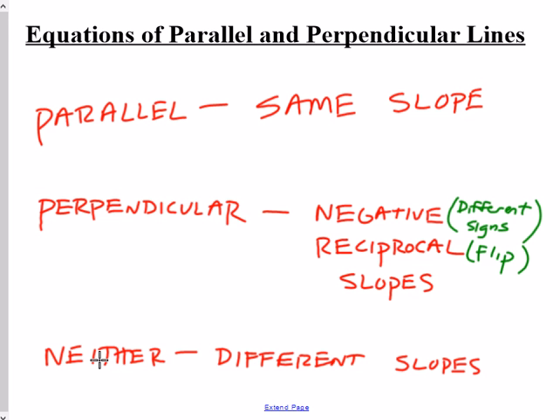On a coordinate plane, 2 lines that are parallel have the same slope. On a coordinate plane, 2 lines that are perpendicular have negative reciprocal slopes. Negative means that the 2 signs have to be different. Reciprocal means that since slope is a fraction, a ratio, rise over run, one is the flipped version of the other one. The rise of one line has to be the run of the other one and vice versa. And then any lines that just have different slopes, those are just going to intersect. It's nothing special. They're not going to be parallel. They're not going to be perpendicular. As long as they're on the same plane, they're going to intersect one time.